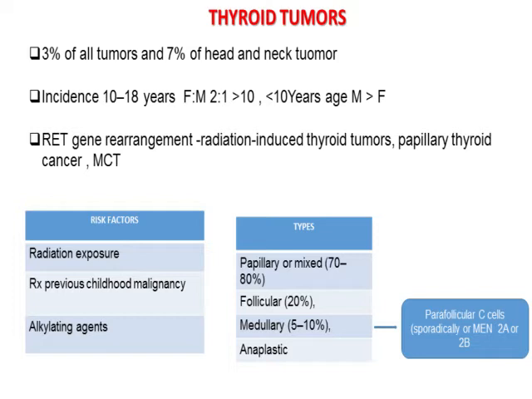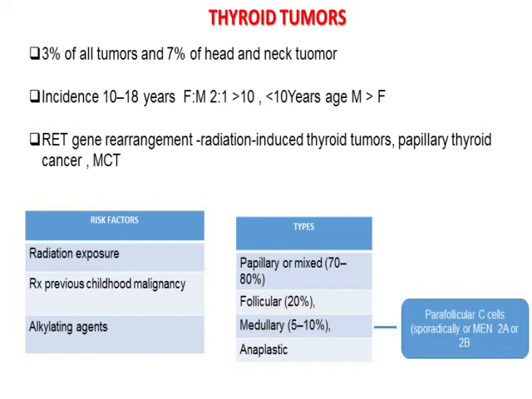Coming to the next common tumors of the head and neck region, that is thyroid tumors. They constitute around 3% of all the tumors of the pediatric age group and 7% of head and neck tumors. Major incidence is seen in the 10 to 18 years age group, and in those more than 10 years of age, more of a female preponderance is seen. Less than 10 years of age, more male incidence is seen.